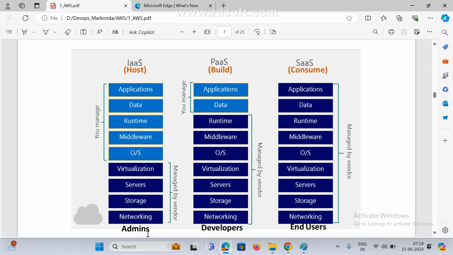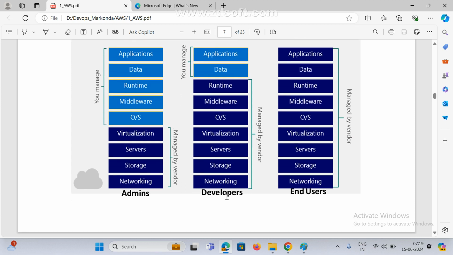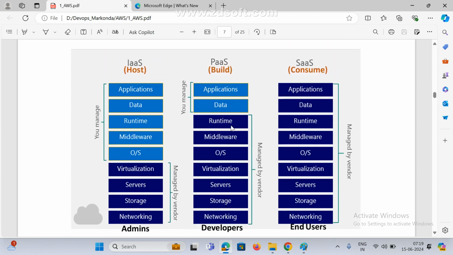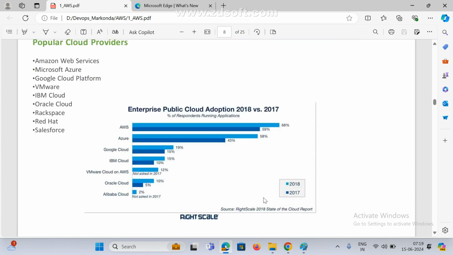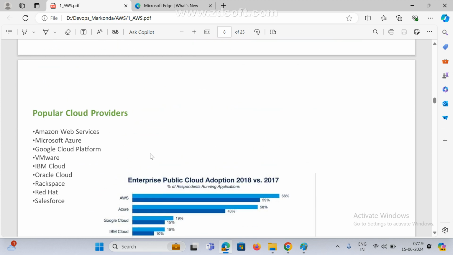So based on our role, admin means they are going to do some configurations, and they are going to deploy and all. For platform, we are providing only the management, you are managing. Developer means we are going to deploy only the application, and the remaining is taken care of by vendors. And if you are an end user, we won't give any access to configuration and all, just only application access.